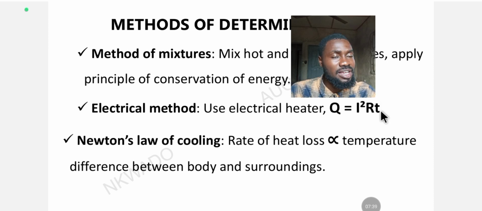Very, very easy. You can use this formula to arrive at various answers when it comes to electricity. All you need to do is make what you are looking for the subject of the formula. So Q is equal to the quantity I squared, which is the current squared, then R, which is the resistance, times T, which is the time.